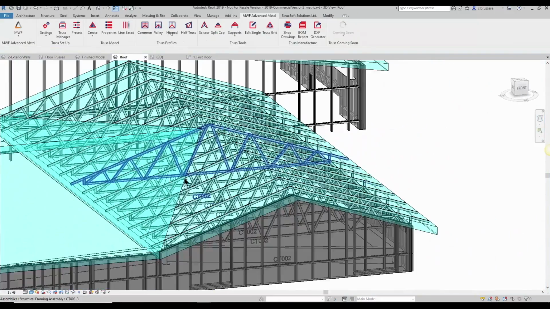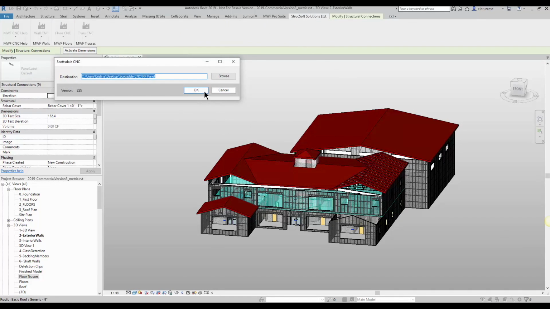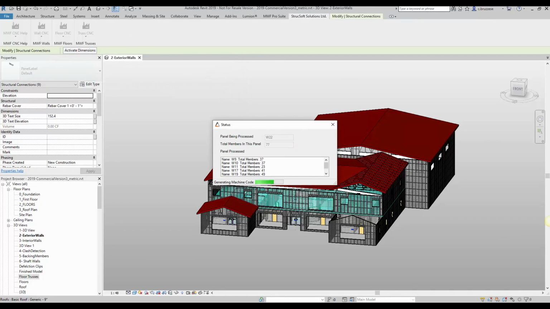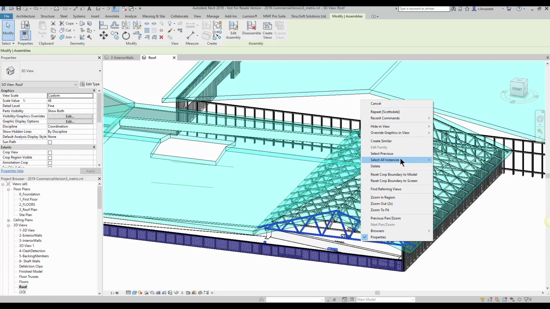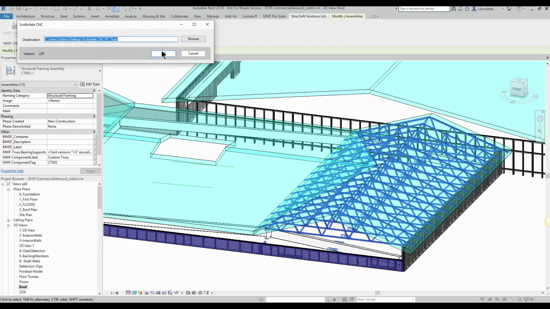Once the framing has been completed, the model can then be outputted to Scottsdale through MWF CNC. This option allows users to create the standard EP2 export files using the export to RF functionality within Scottsdale.